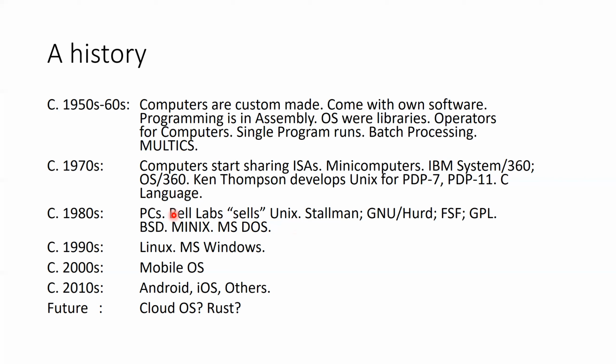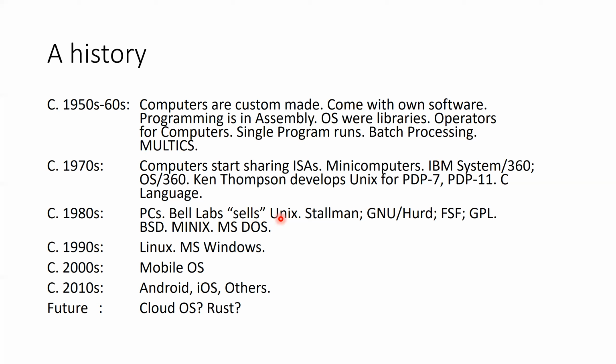The Unix operating system developed by Ken Thompson at AT&T Bell Laboratories was the property of AT&T, and they used to share their operating system with different universities at a small cost, but they also sold this Unix operating system to different corporations.